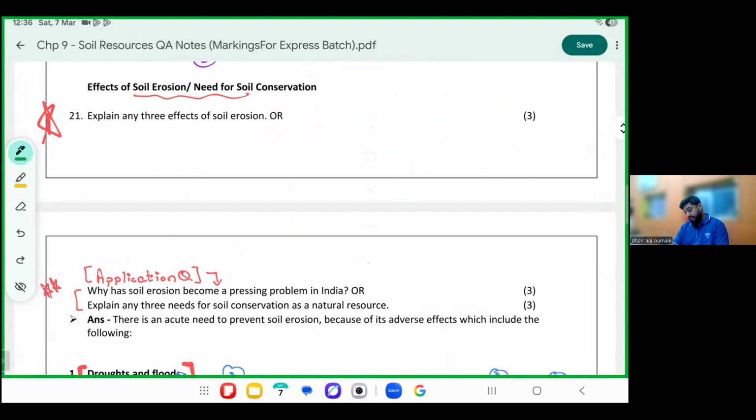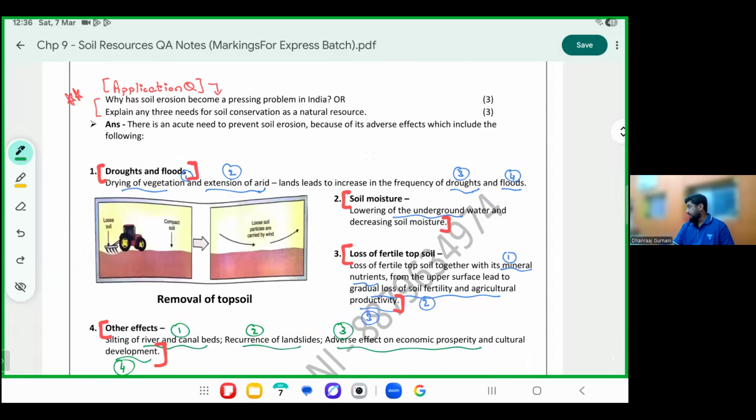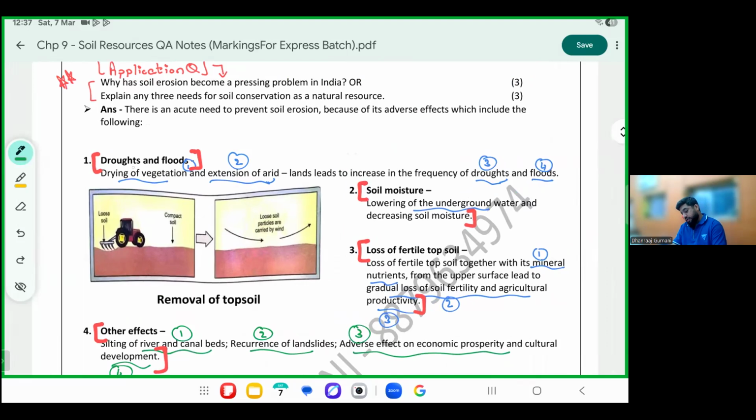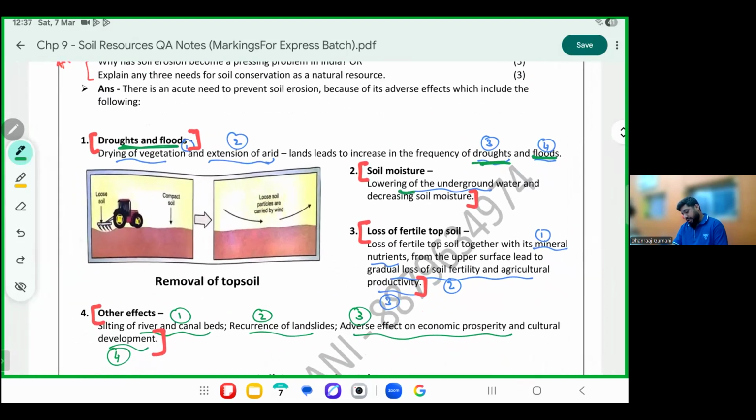Effects of soil erosion. Four of them are there, but all are one-liners. Next page. What are the effects of soil erosion? It causes droughts and floods. Drying of vegetation and extension of arid lands may increase the frequency of droughts and floods. One-liner again: it affects soil moisture by lowering the underground water table.